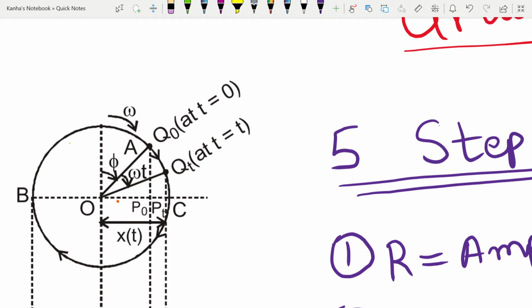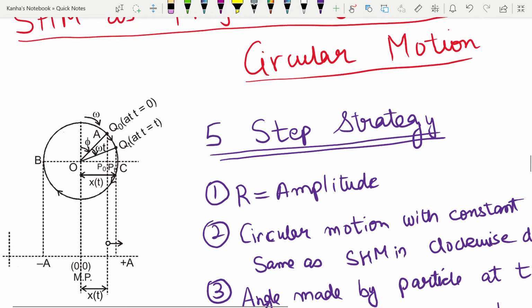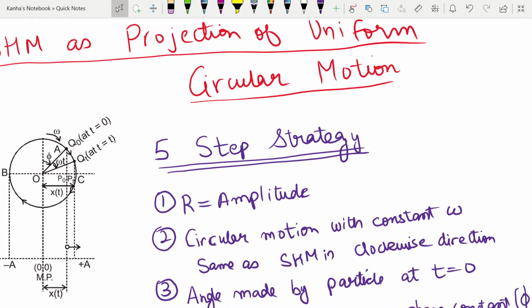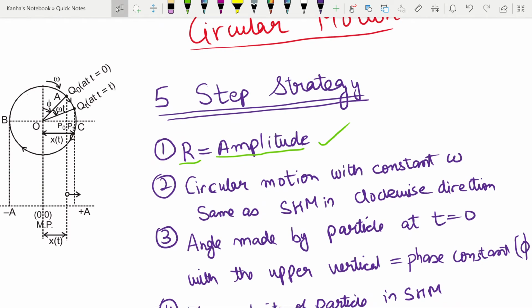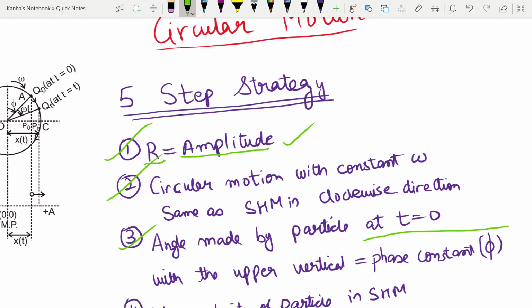So in order to do these questions, there is a 5-step simple process. First, assume that the amplitude that is given to you is equal to the radius of the circle. Or if the radius has been given to you, that is the amplitude of oscillation. Next, assume that a particle is rotating in a circular path, moving with a constant omega, same as that of the SHM, in clockwise direction. Then you should note that the angle made by the particle at time t equal to 0 will give you the phase constant, phi.